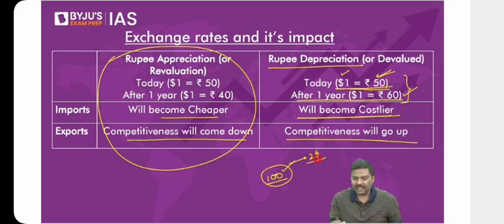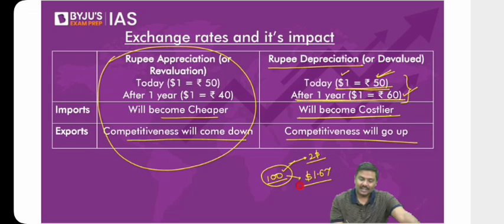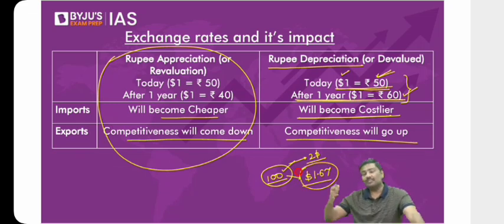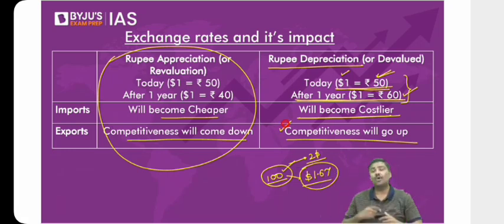Now, whenever there is a depreciation of rupee, let's say $1 is equal to 60 rupees, you want to earn the same 100 rupees. So what is the price tag you put on the pen? You'll basically start exporting this at $1.67. Done? Now what has happened to your exports here? Haven't they become comparatively cheaper compared to, let's say, exports from China, exports from, let's say, Bangladesh, etc.? Have they become cheaper now? Of course, yes. So what will happen to competitiveness? The competitiveness of the exports will start increasing.